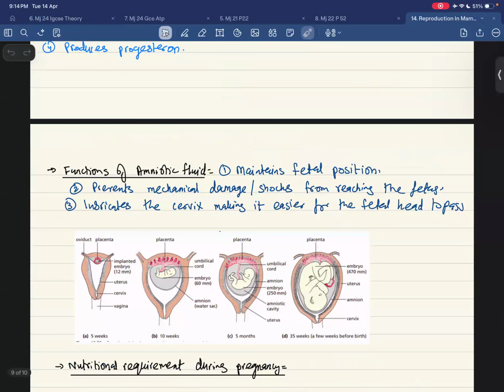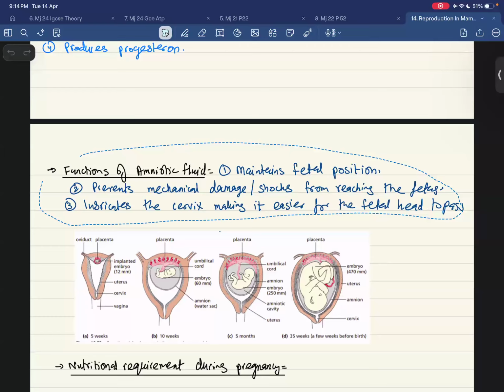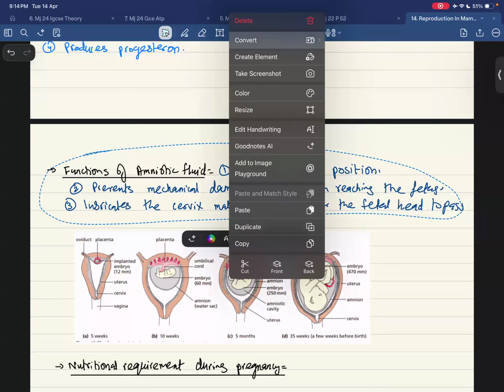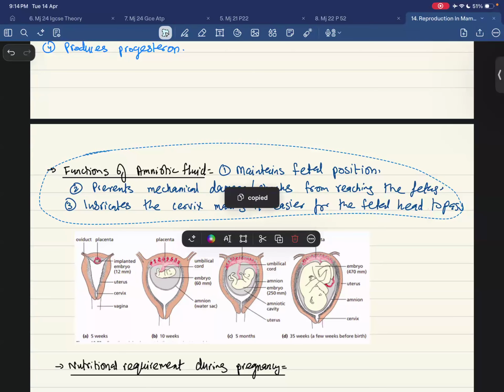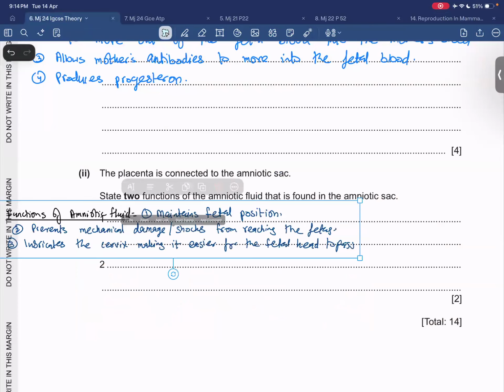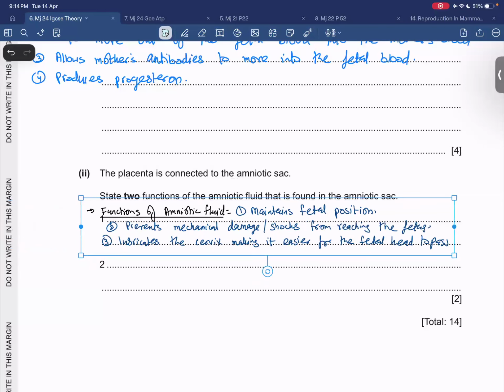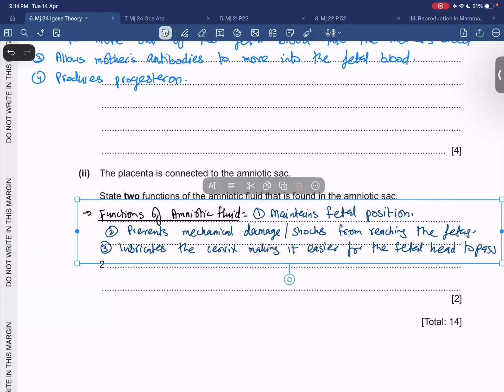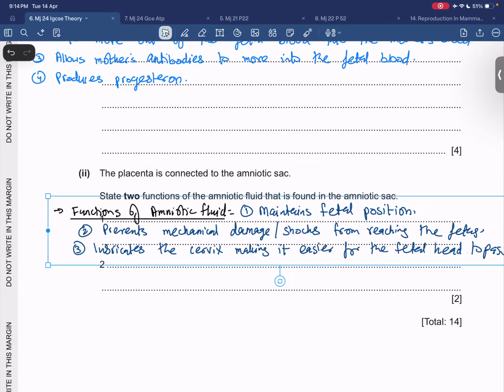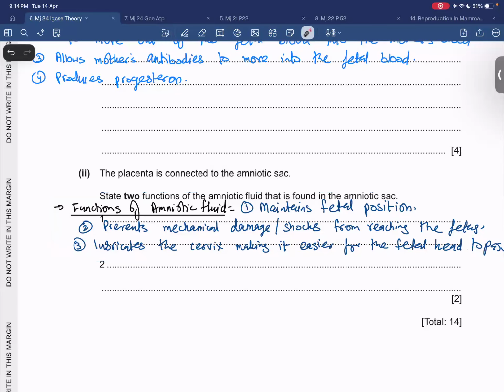हम लोग तीन बताएंगे क्योंकि हम लोगों ने तीन लिखे हुए ही. हम लोगों ने क्या कर दिया? So we told them that right here that the amniotic fluid maintains the fetal position. It prevents the fetus from moving about, right? It prevents the mechanical damage. It lubricates the cervix so that during childbirth, it's easier for the baby to be delivered. ठीक है?